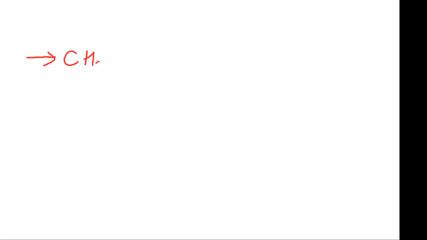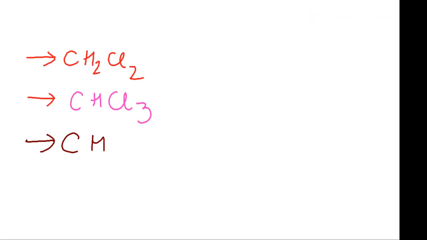We have in our syllabus dichloromethane, also known as methylene chloride. And then we have trichloromethane, also very popularly known as chloroform. Another one in the list is triiodomethane, called iodoform. It's a yellow colored powder. We'll be discussing it. And then of course we have the tetrachloro derivative of methane, carbon tetrachloride.